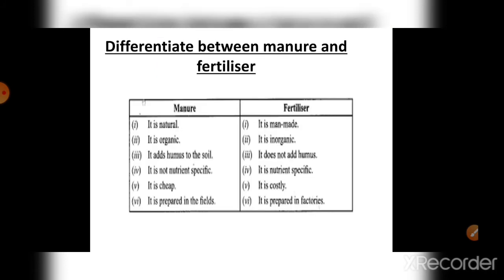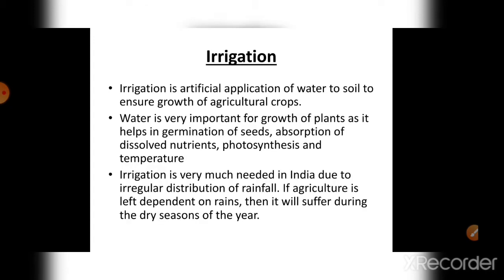So now, the difference between manure and fertilizers. Manure is natural and organic, but fertilizer is man-made and inorganic. Manure adds humus but fertilizers don't, and manure is not nutrient specific, that is, it does not contain a particular nutrient, it contains all nutrients, but fertilizer contains a particular nutrient. And manure is cheap whereas fertilizer is costly, and manure is prepared in the fields, but fertilizers are prepared in factories.